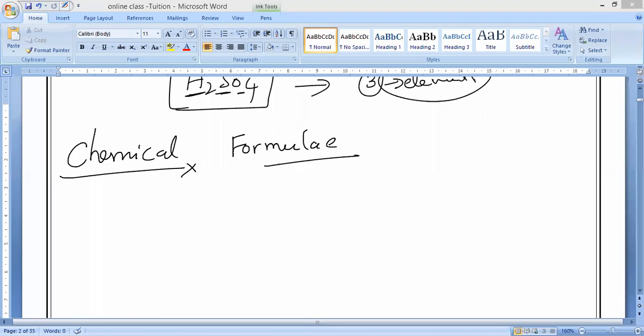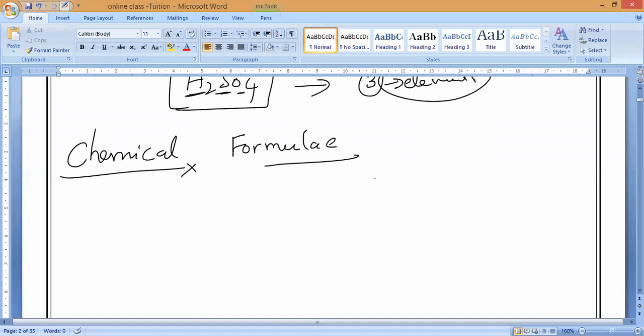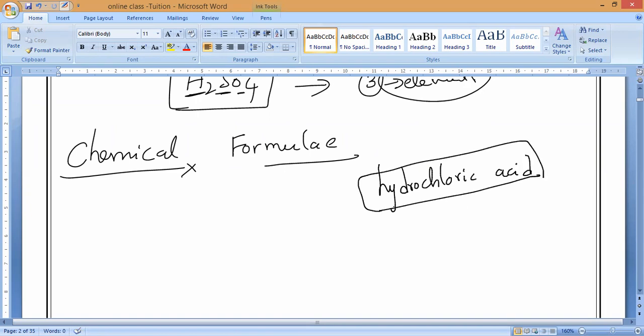In the same way, a chemical formula gives you the composition of a molecule of the substance in terms of symbols. Why symbols? For example, I will say hydrochloric acid. It is in the form of a word. Now, Maunesh, if you read it, will you be able to find what kind of elements are there here? We cannot find it easily.